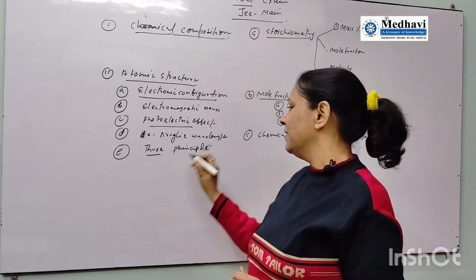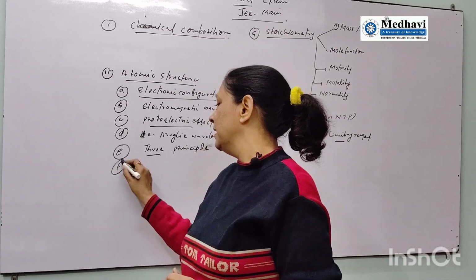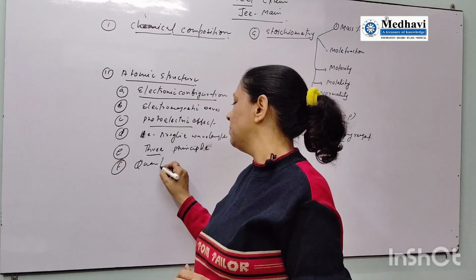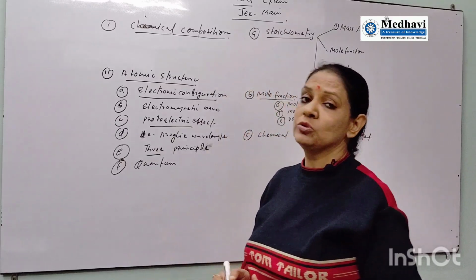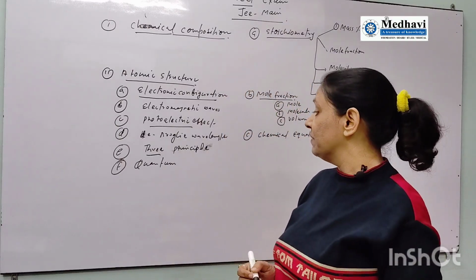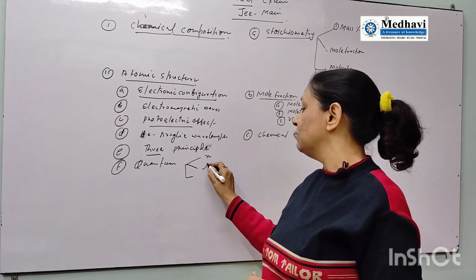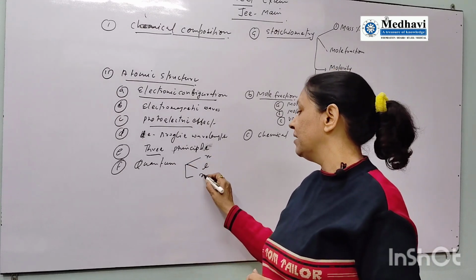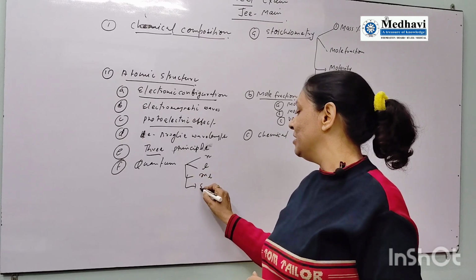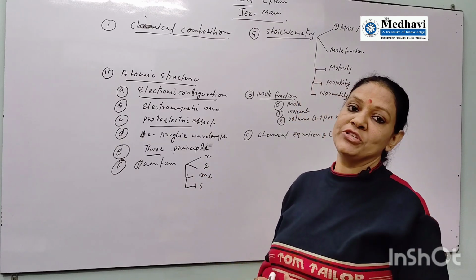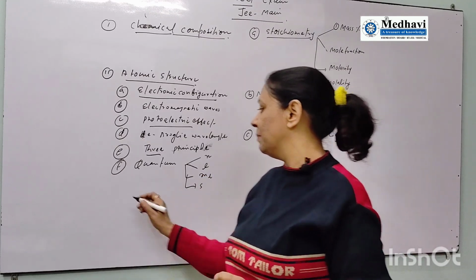After that, here, quantum number. Quantum number is an important parameter that is going to be useful. Questions may be asked from this part. That is the 4 quantum numbers: principal quantum number, azimuthal quantum number, magnetic quantum number, and the last is spin quantum number. So questions may be asked from these 4 quantum numbers.